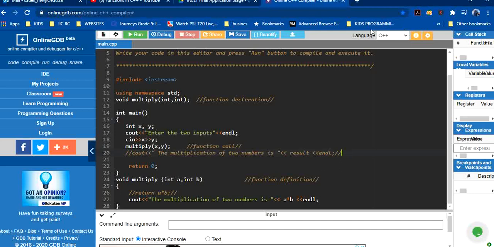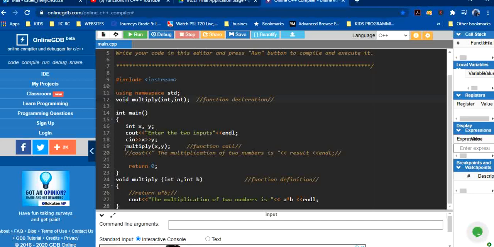Look here, what will happen. You define this function, but it has an output of type void. Void means there is no data type; there is no output from this function. In our main program we have two integer variables x and y, the two inputs. You provide the inputs and multiply x, y.